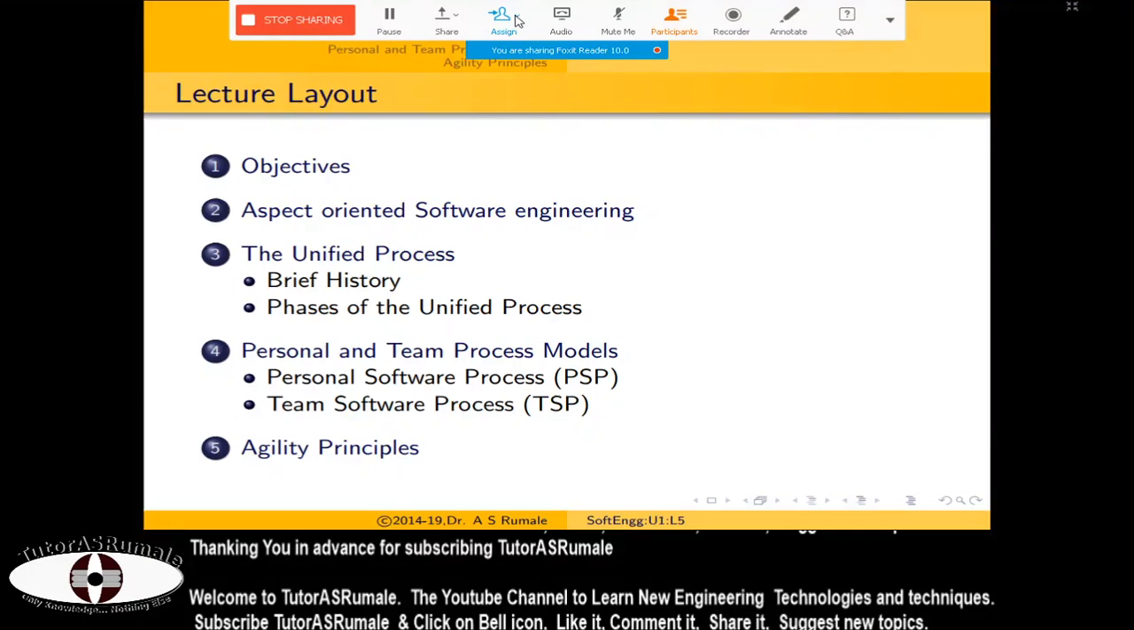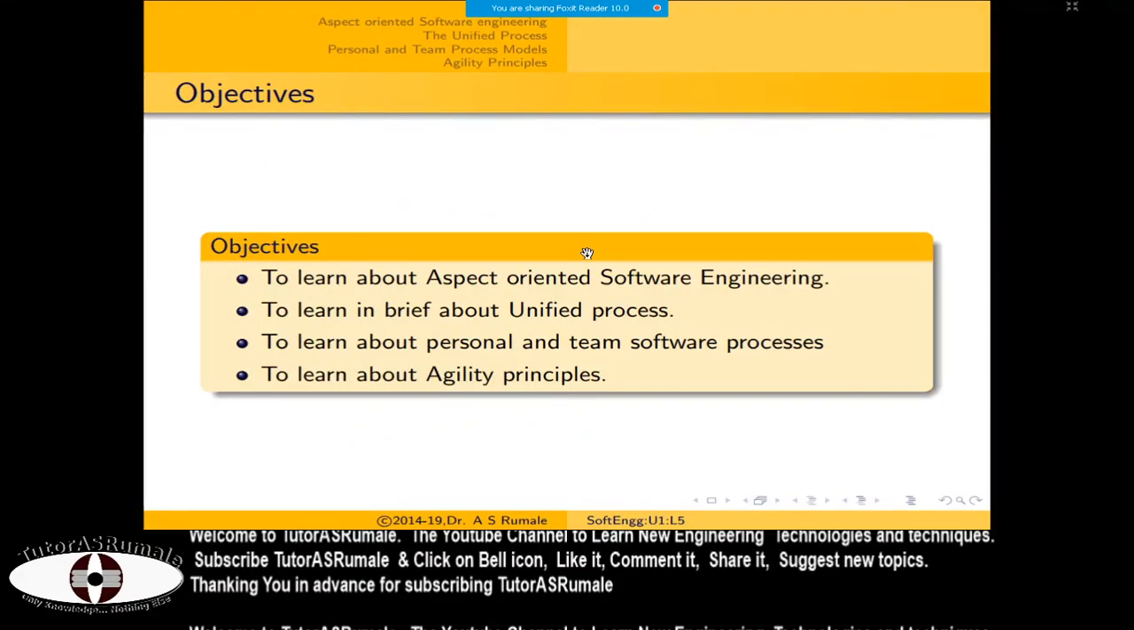So objectives, we already have discussed these objectives. These are the four objectives here. The basic principal objective is to learn about the unified process model, and we are going to see the others in brief.